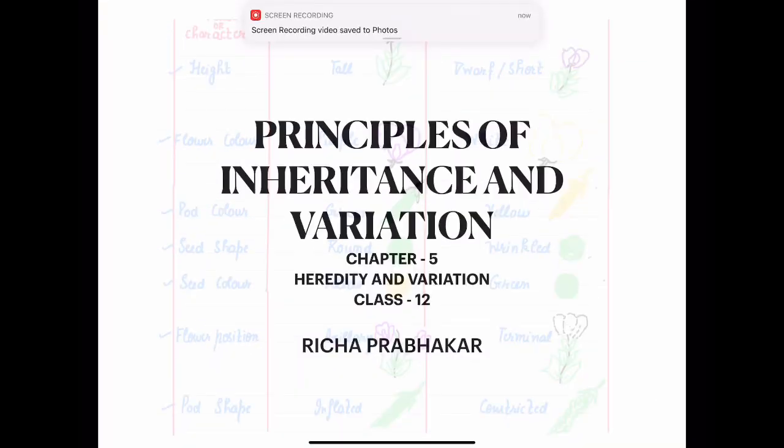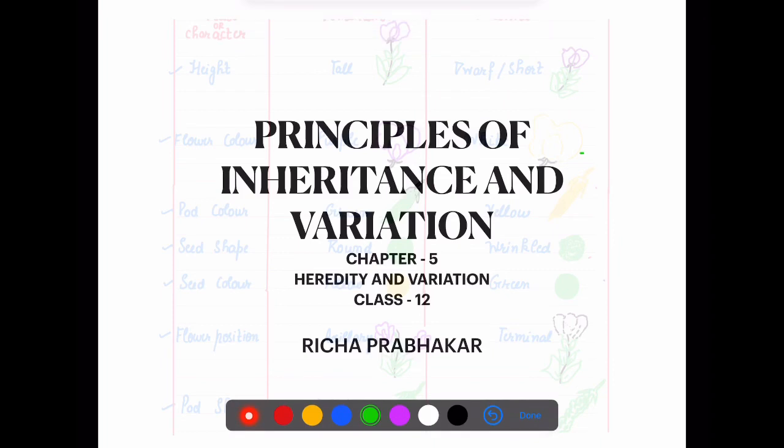Now I have switched on to another very important chapter, that is about principles of inheritance and variation. This is one of the very important chapters, whether you talk about your board examination or NEET examination. This chapter is really very important for you to understand. So this is our chapter number 5, that is about heredity and variation.